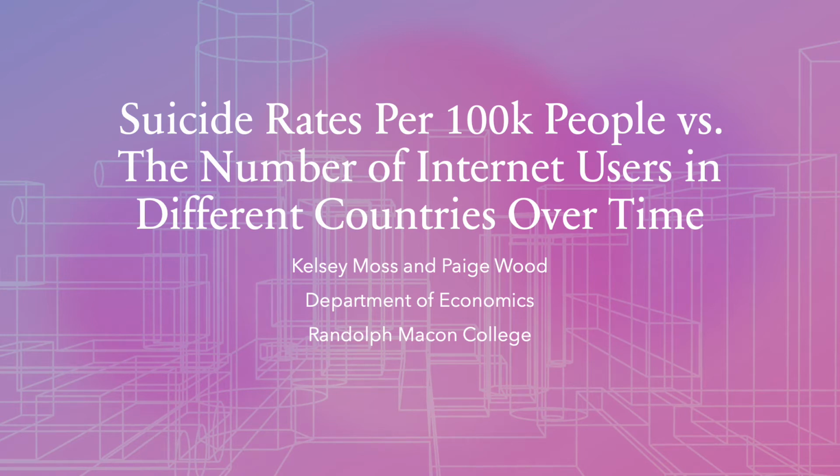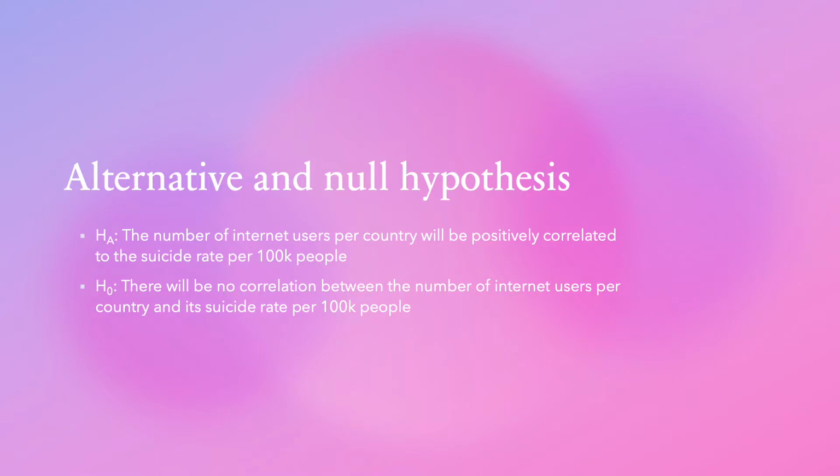Today we're going to be talking about suicide rates per 100,000 people versus the number of internet users in different countries over time. The alternative hypothesis for this study is that the number of internet users per country will be positively correlated to the suicide rate per 100,000 people. The null hypothesis, however, states that there will be no correlation between the number of internet users per country and its suicide rate per 100,000 people.